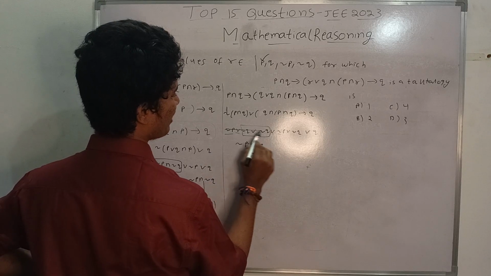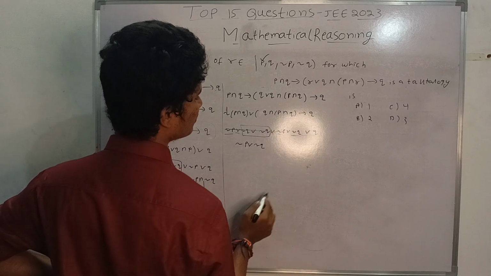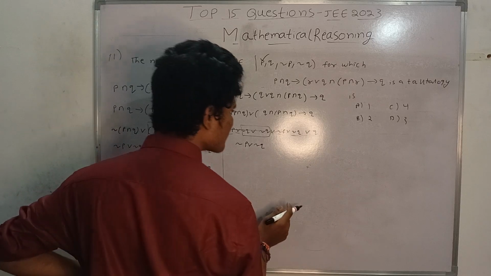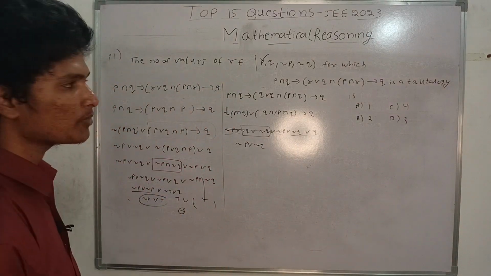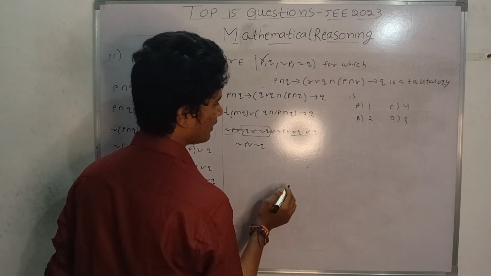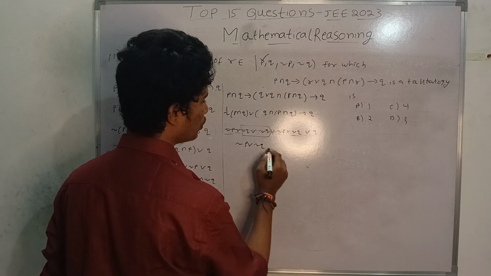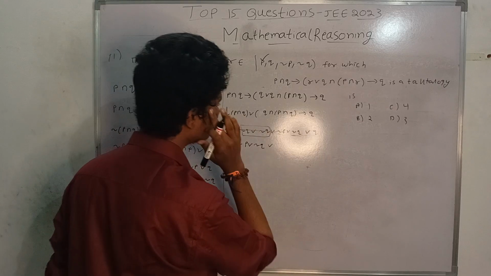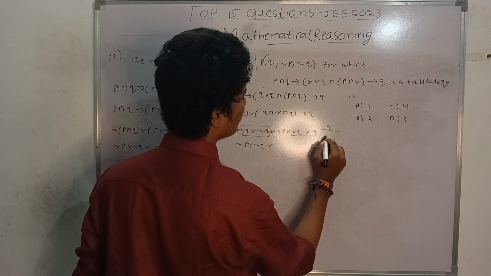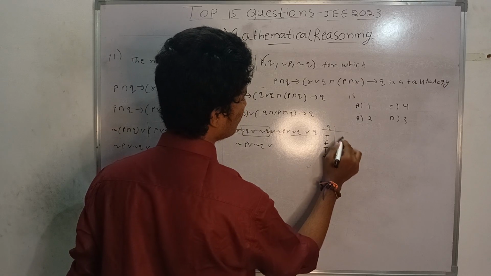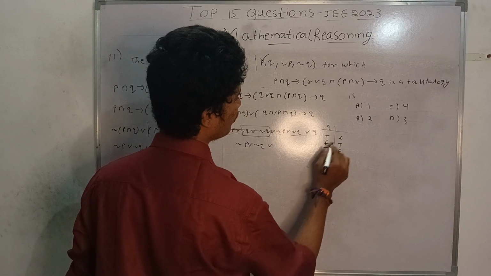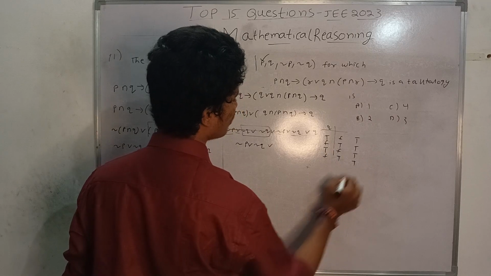So all these things have gone already. And what is this thing? This thing is negation Q or Q. What will you get? You will get true here. You can check here. T, F, T, F, F, T, F, T. When you do OR, T, T, T, T, that is tautology only.